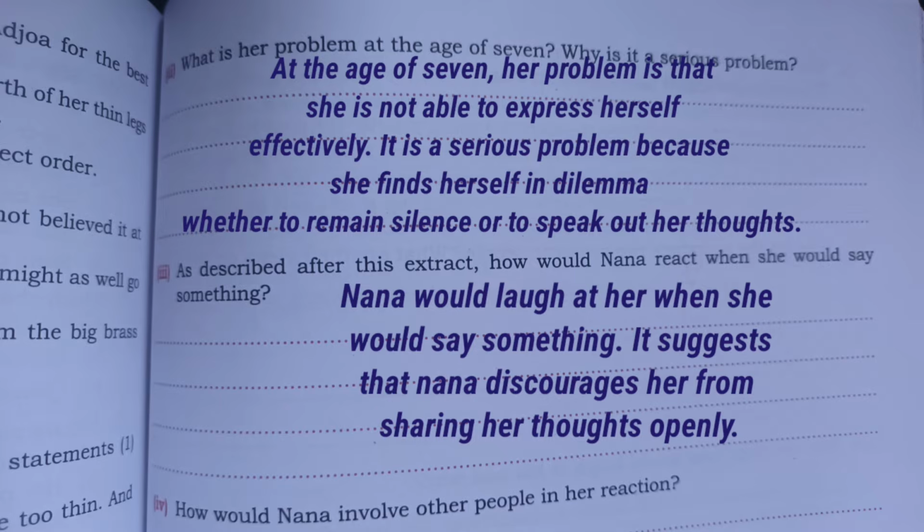Second question, what is her problem at the age of 7? Why is it a serious problem? So the answer will be, at the age of 7, her serious problem is that she was not able to express herself properly. Number 3, as described after this extract, how would Nana react when she would say something? So the answer will be, as described after this extract, Nana would laugh, reacting to her granddaughter. It suggests that Nana discourages her from sharing her thoughts openly.